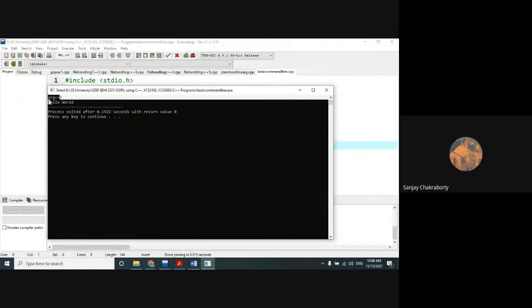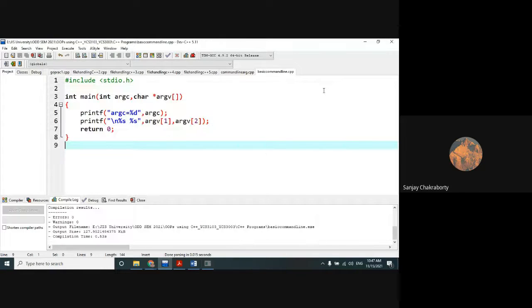Look, right now the argument count is 3, and what are those arguments? Hello and world. And what was the first argument? That is the program name itself. That is by default, automatically assumed by the compiler itself. But your actual arguments, on which you can apply your future work, are hello and world.